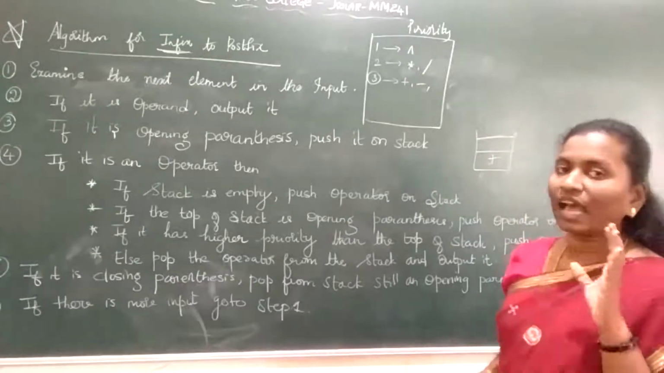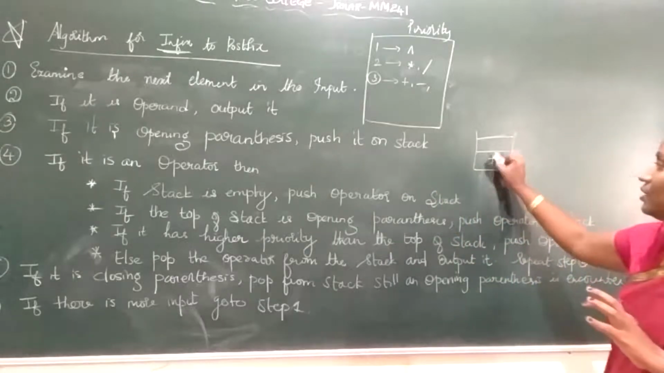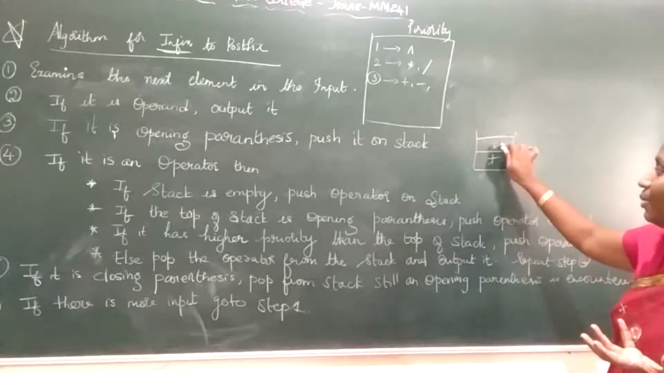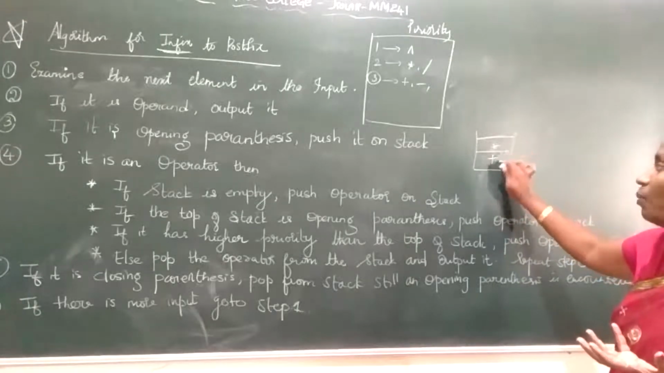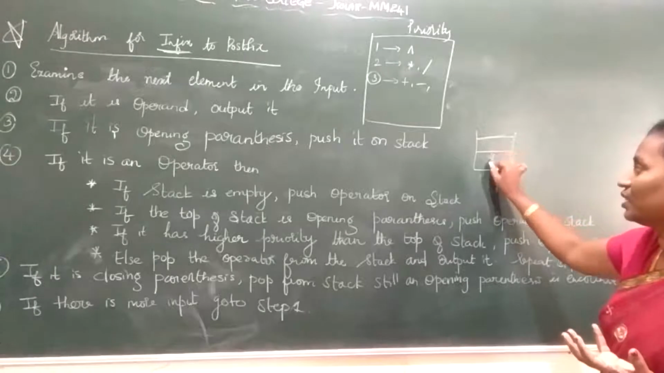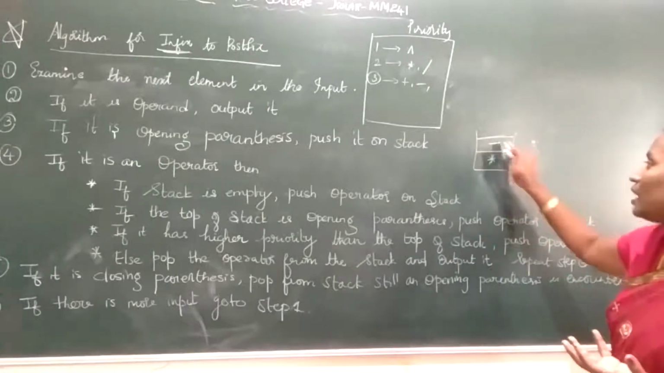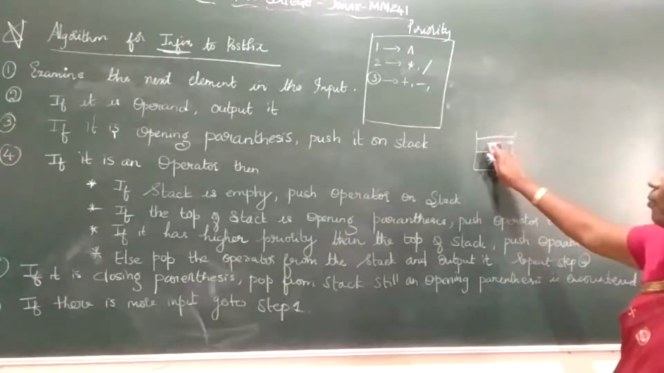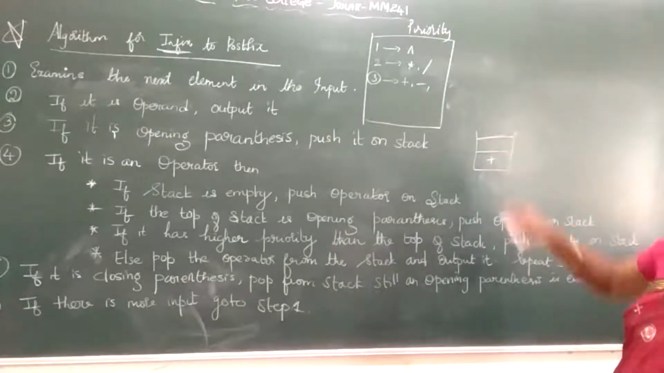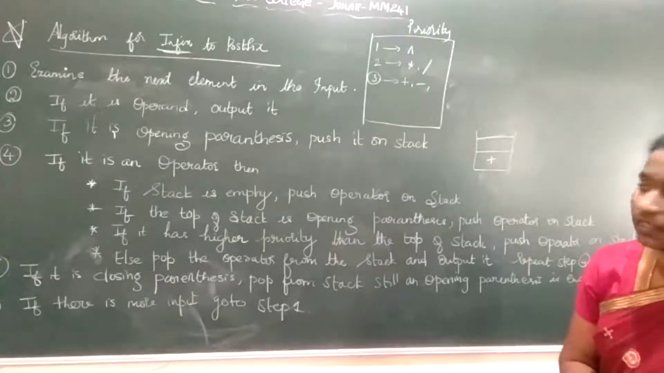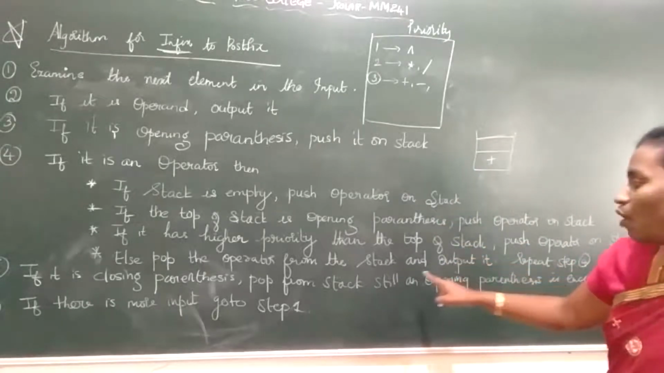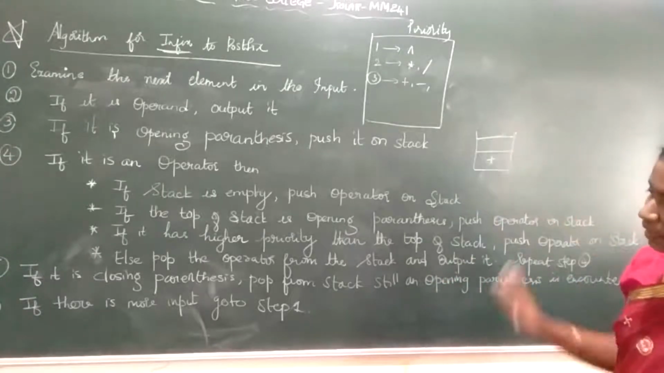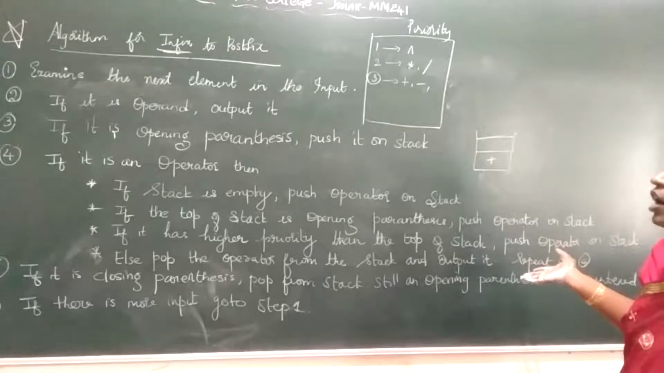I repeat, if I have plus and then asterisk, they can go together. Why? Because plus is the least priority, so they both can stay together. But when I have asterisk in the stack, I cannot insert minus, I cannot insert the least priority operators. That time you need to pop out asterisk first, then put your least priority operator on the stack. So that is what they explained here. Else pop the operator from the stack to the output and repeat step 4. If none of this is happening, you can pop out from the stack and put it into your output result.